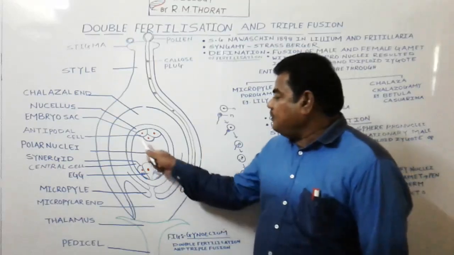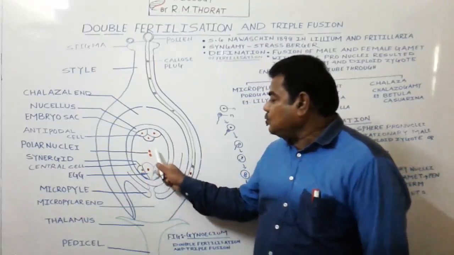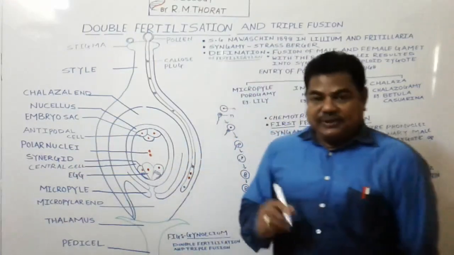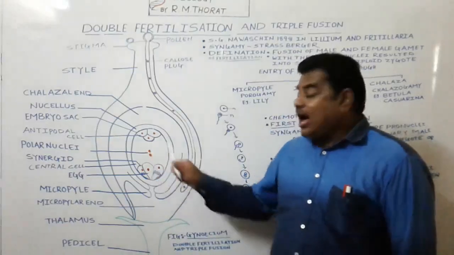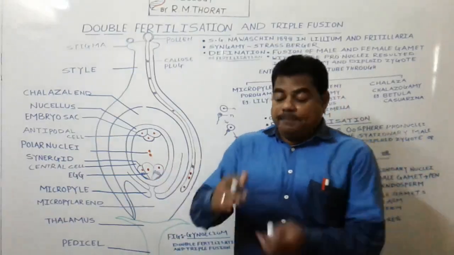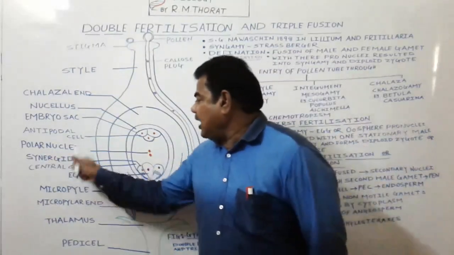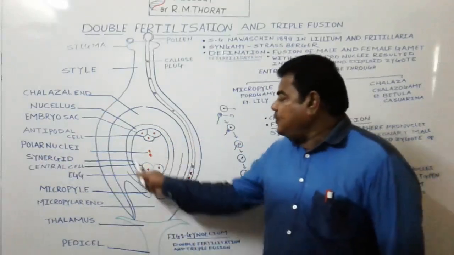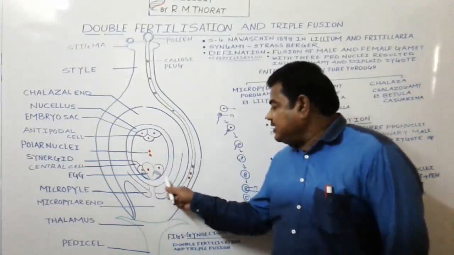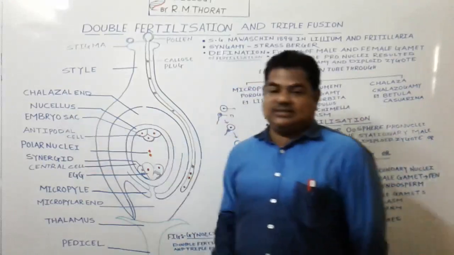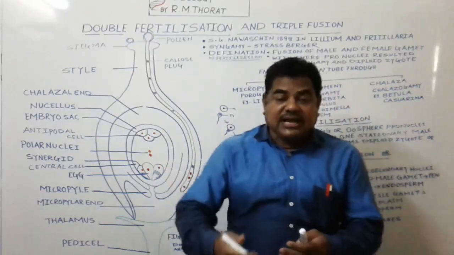And in the middle of this embryo sac, there is a big cell, and in that big cell two polar nuclei are present. One nucleus comes from one pole and another nucleus comes from the other pole at the time of the embryo sac formation process, due to which these two nuclei we call polar nuclei. Now this embryo sac is surrounded by nutritive tissue, which we call the nucellus. And this nucellus is surrounded by two coverings, we call them integuments.